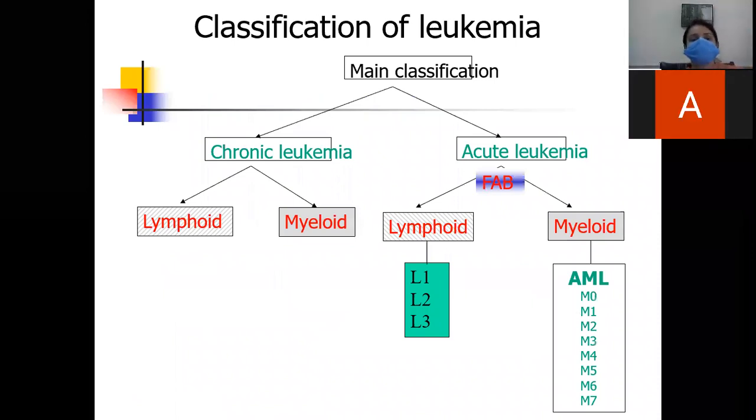So first of all, we will classify leukemia. The main classification of leukemias is we divide leukemias into chronic and